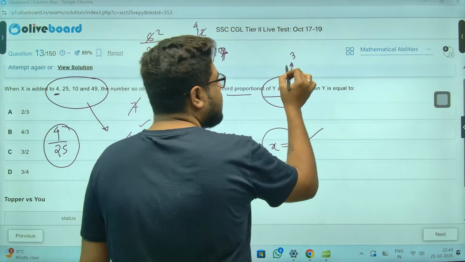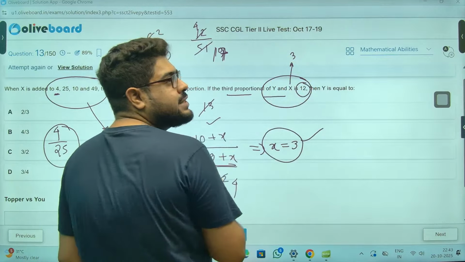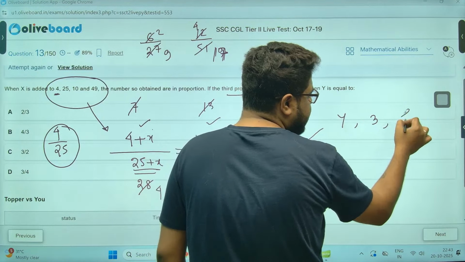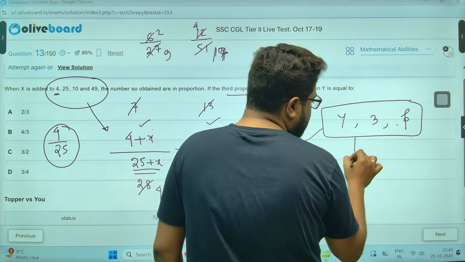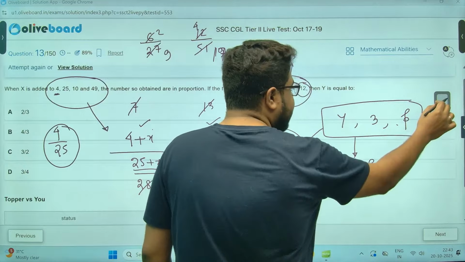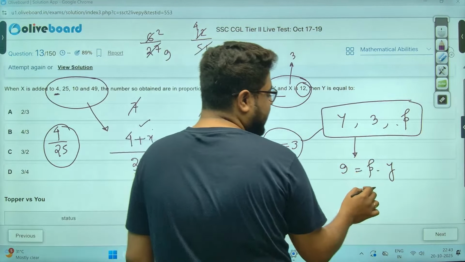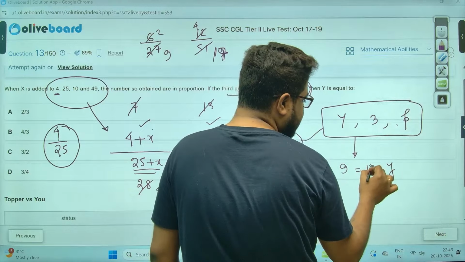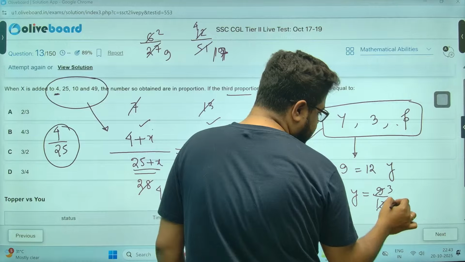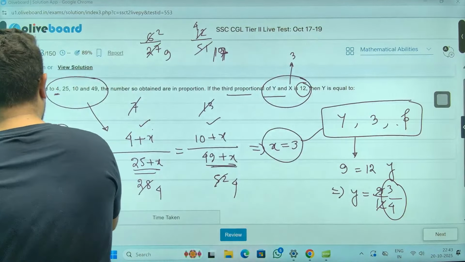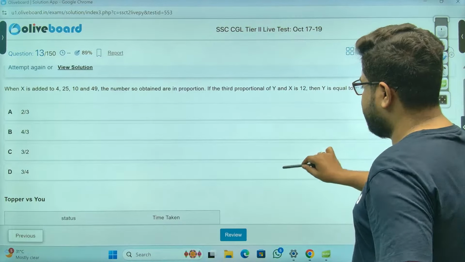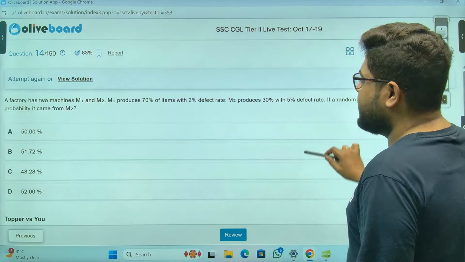X is now 3. So y and x, the third proportion is this. So meaning, sir, y, x is 3 and there is a third proportion. Let's say p. Right? So what will that be? So 9. 3 square is equal to p into y. Now p is what? P is given actually. P is like said to be 12. So y will be 9 over 12. 3 3s, 3 4s. 3/4 is the answer, sir. 3 by 4 option number D is the answer. Perfect, sir. Chal. Next one.